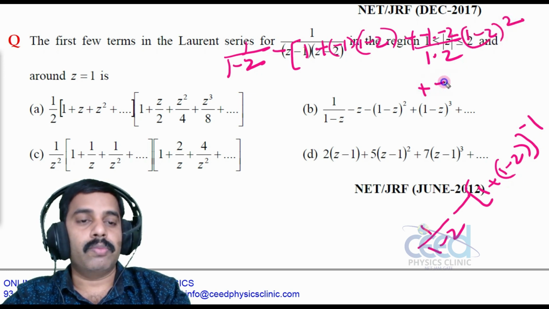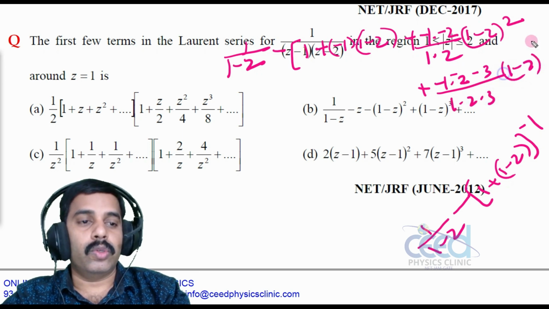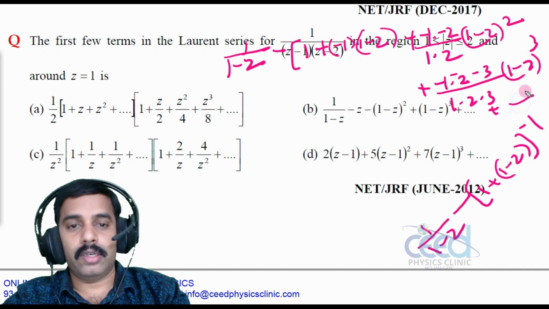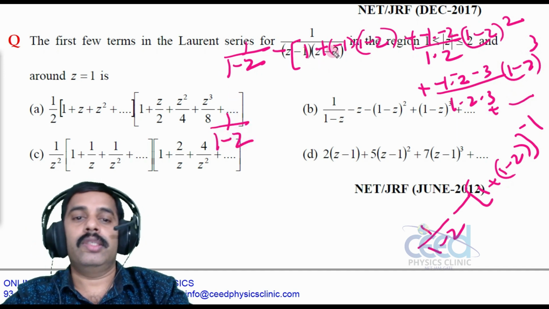And the next term is minus 1 into minus 2 into minus 3 by 1 into 2 into 3 into (1 minus z) whole cube, right? Plus etc.